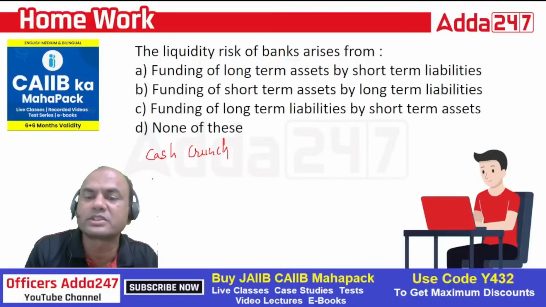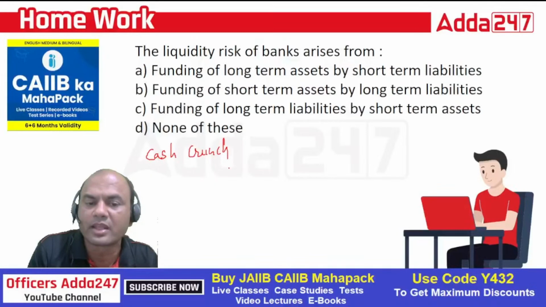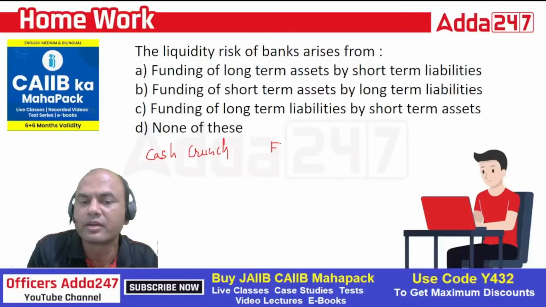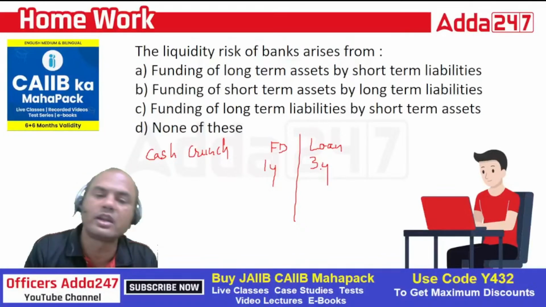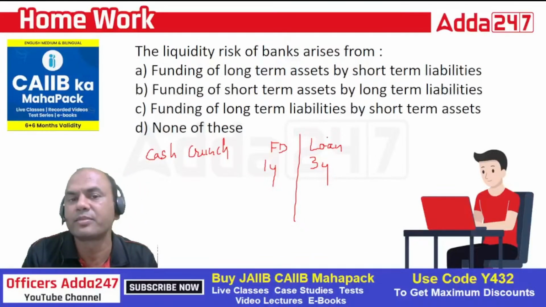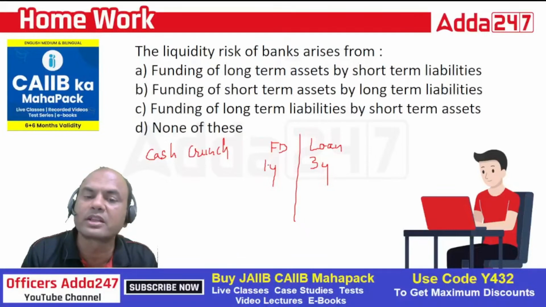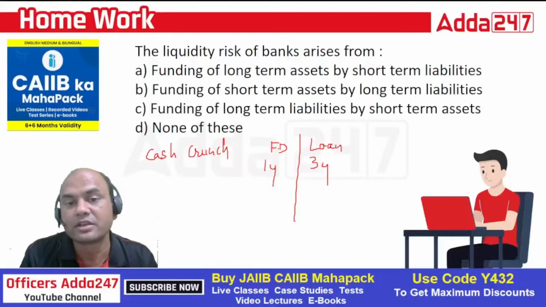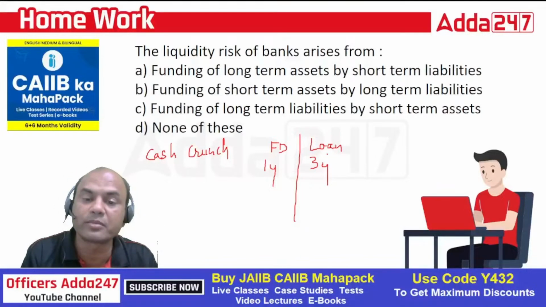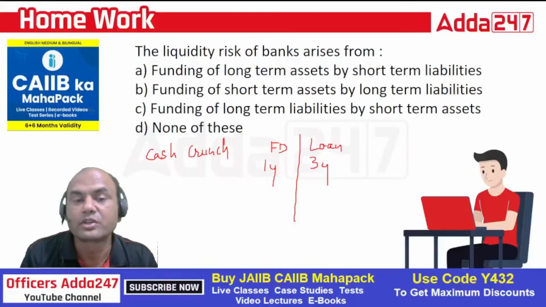Long-term assets, short-term liabilities means I am having an FD, and the second is a loan. So let's say the FD is for 1 year and the loan is for 3 years. Suppose I take an FD of 1 lakh for 1 year and I give a loan for 3 years, what will happen? After 1 year, the account holder will come to me for withdrawal. Where will I have the money? Because I have given a loan, this loan will be repaid in 3 years. So I won't have money, and that will lead to liquidity risk. So A can be the answer.